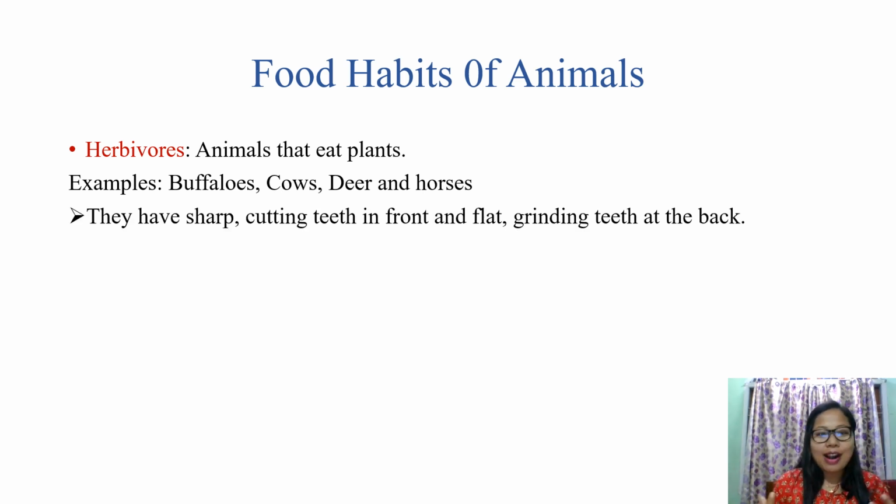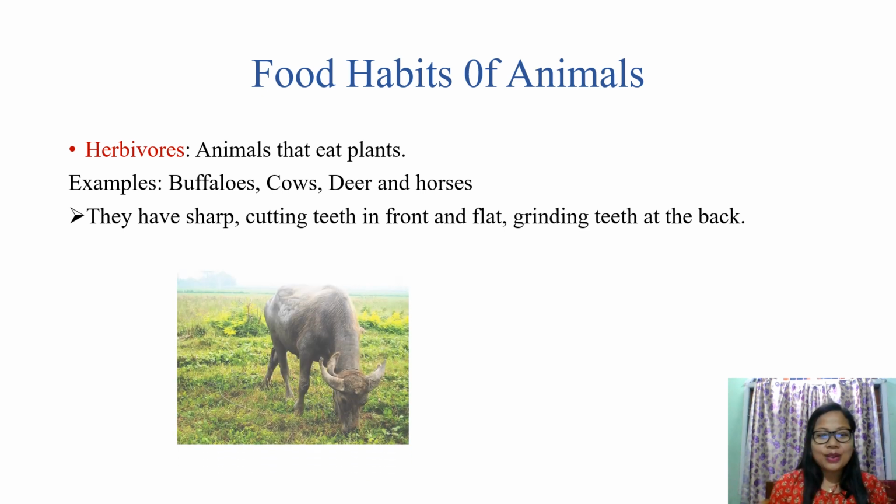They have sharp cutting teeth in front and flat grinding teeth at the back. So the front teeth are for cutting. For example, if a deer eats grass, it will cut it. Their front teeth are meant to cut the plants. And then they have flat teeth at the back, that is for grinding plants.